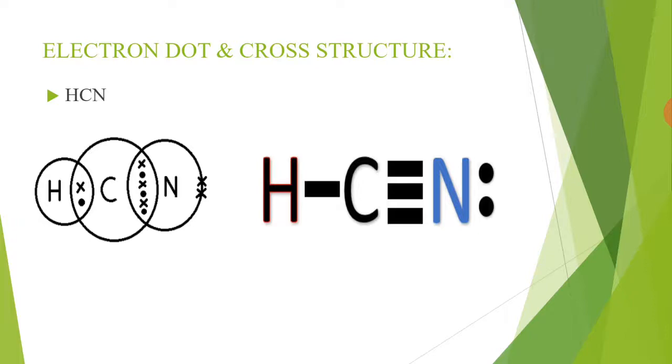We know that hydrogen has 1, carbon has 4 and nitrogen has 5 valence electrons. Carbon needs 4 electrons and nitrogen needs 3 electrons. So, carbon shares 1 electron with hydrogen to form a single covalent bond and 3 electrons with nitrogen to form a triple covalent bond to complete its octet.